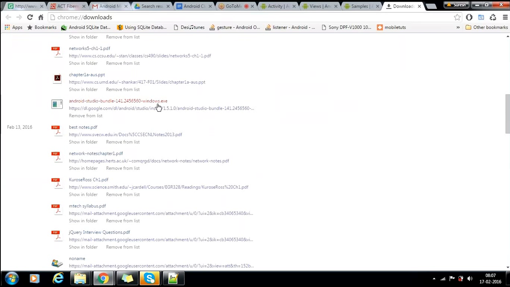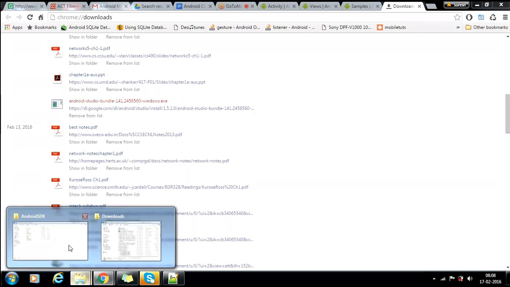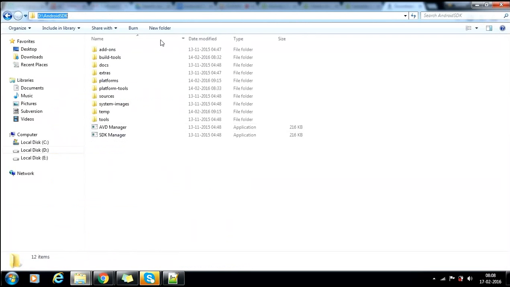When I execute this, it will ask where to keep the Android SDK folder and where to keep the storage of Android programs. In the process of this execution, I have given the path for the Android SDK. Then it will install all the SDK-related things. When I click that execution file, it will install all these things.